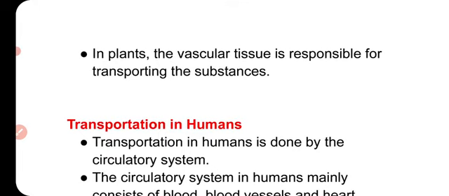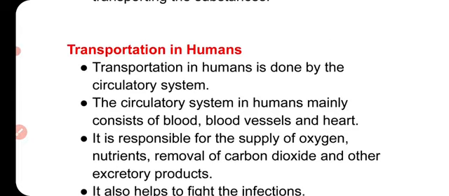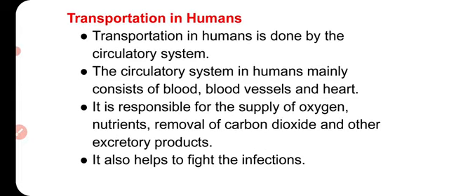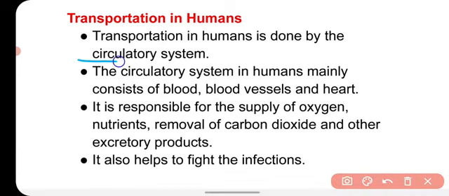In plants, the vascular tissue is responsible for transporting the substances, but here we are studying the transportation in humans. Transportation in humans is done by a system called the circulatory system. The circulatory system in humans mainly consists of blood vessels and the heart. So in our circulatory system, we have three main components.